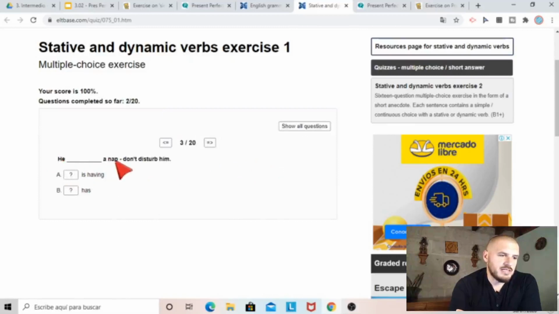"He, a nap," una siesta. "Don't disturb him." No lo vayas a interrumpir. He is having or he has a nap. Okay, in this case, this is a dynamic action. Tomar una siesta, tomando una siesta. That's a dynamic action. He is having. Finish the questions and I'll see you in a moment.